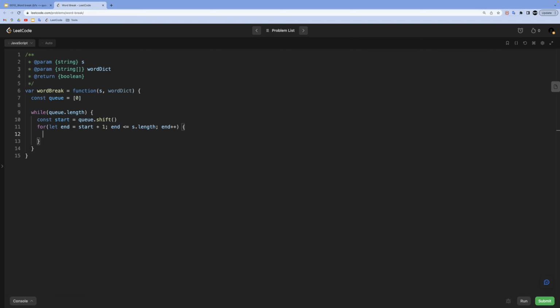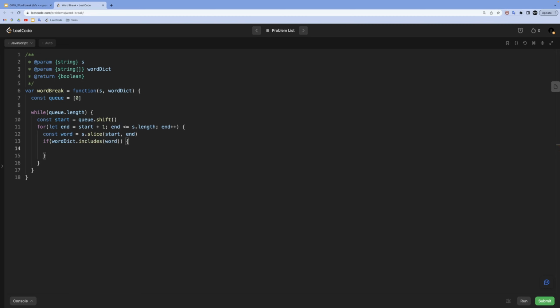Okay, moving on. Now, inside of this for loop, since we have both start and end points, we can slice the part of the word that we want. So we can do const word equals s.slice starting point to the end point. That's the word that we need. Now, we need to check if this sliced word exists inside of our word dictionary. We need another search, so we will use array.includes. If our dictionary.includes the word, if that is the case, we need to do two things.